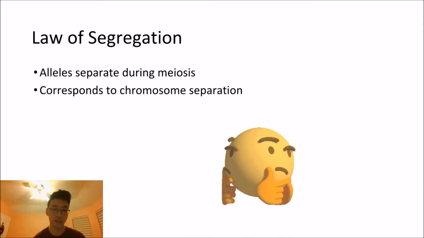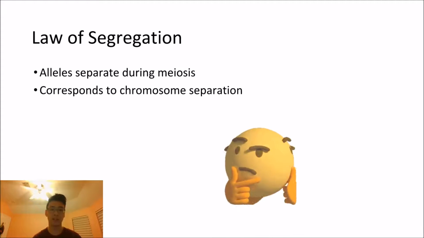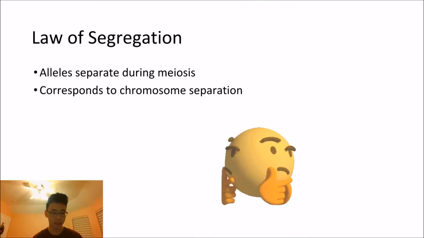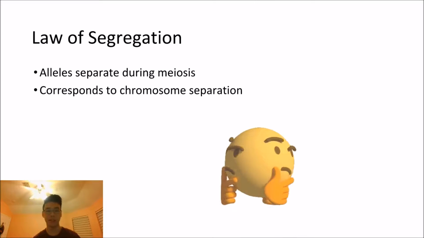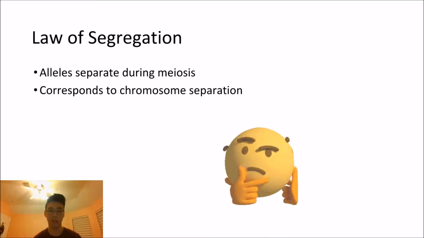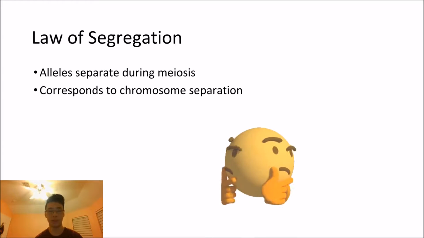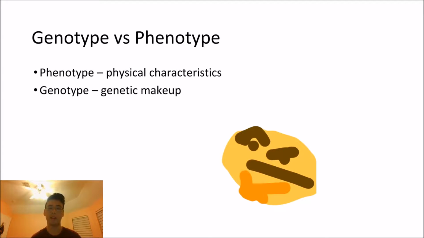We'll start with the law of segregation, which states that alleles separate during meiosis, meaning that half the gametes end up with the dominant allele and half end up with the recessive, and this corresponds with the separation of homologous chromosomes during meiosis. Gregor Mendel described phenotypes and genotypes, phenotypes being the physical characteristics of an organism, like its height, its weight, and its color, and the genotype being its genetic makeup.